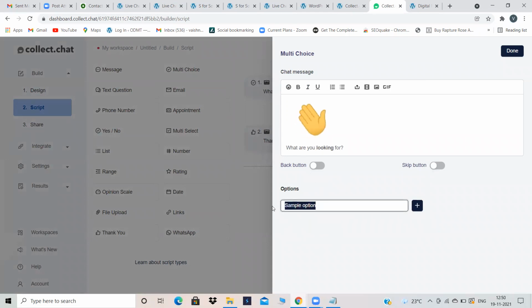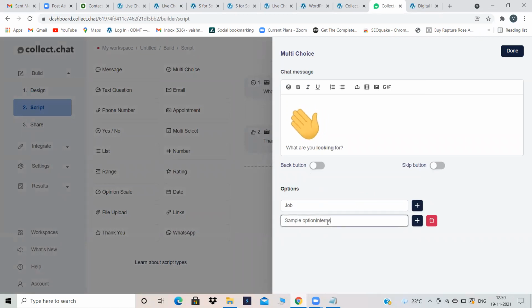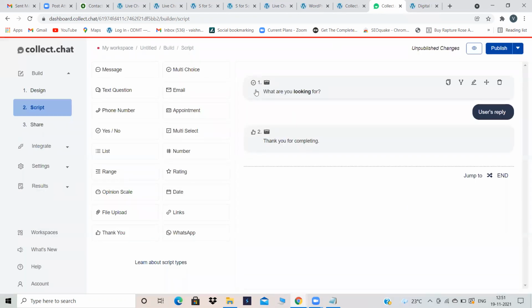That is sample options I'm removing. And what are you looking for? Are you looking for a job? Plus, are you looking for an internship? Do not give a chance for the user to give his own answer. Suppose you don't give options over here, what will the user do? The user will give his own answer. At that time, the machine does not have the capability to think, so the machine cannot reply back to that particular answer. That is the reason you have to create a chatbot in such a way that the user can select any one option. So what are you looking for, job or internship? Done.